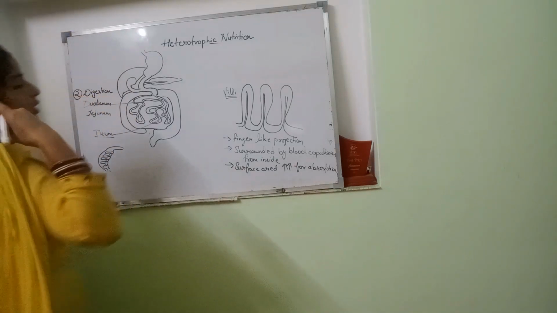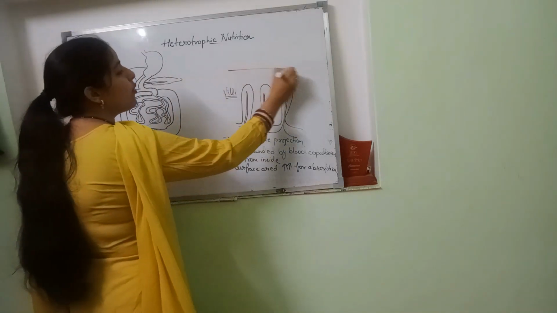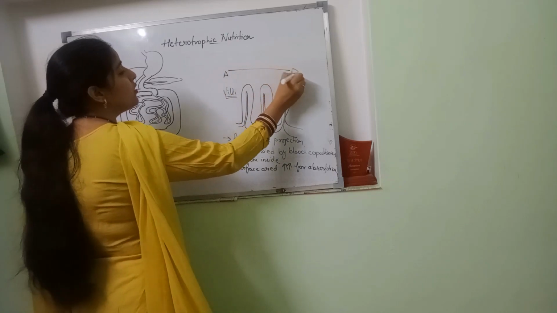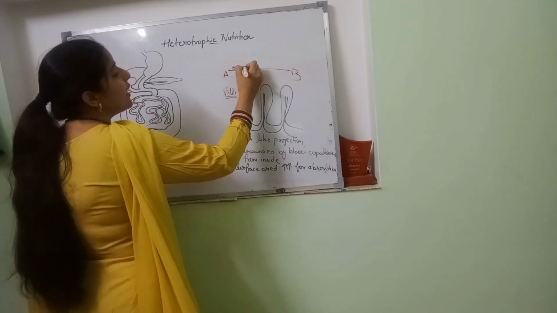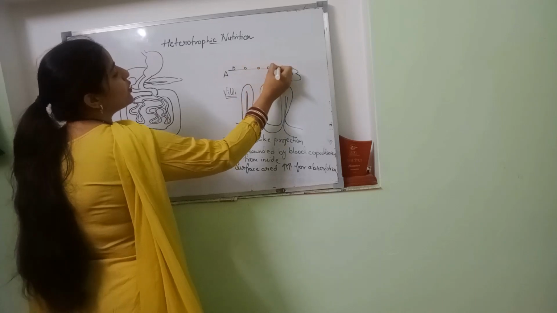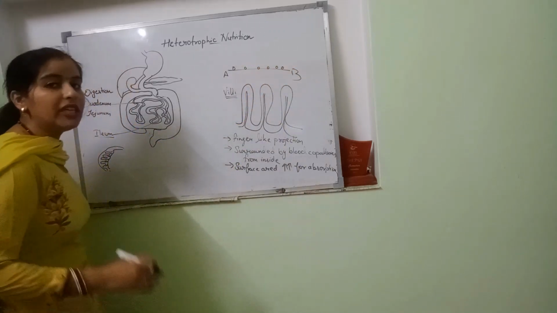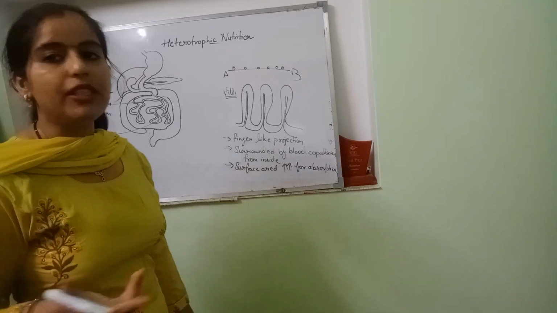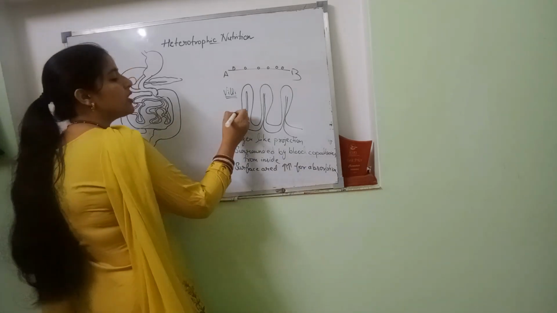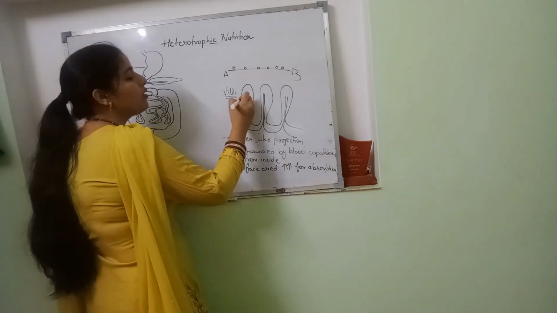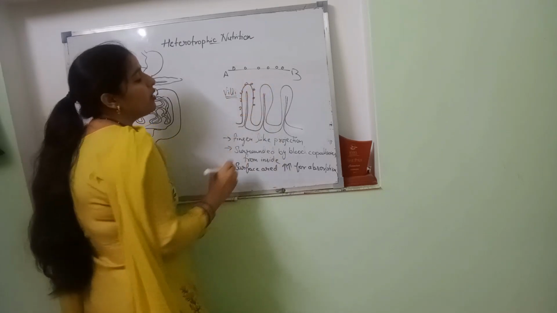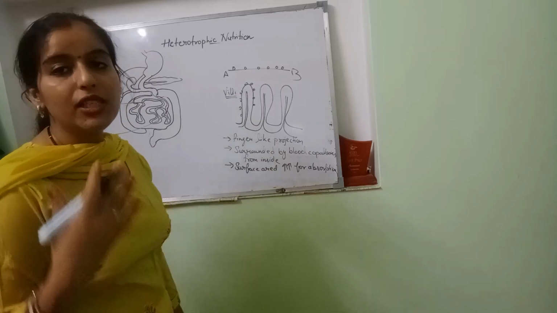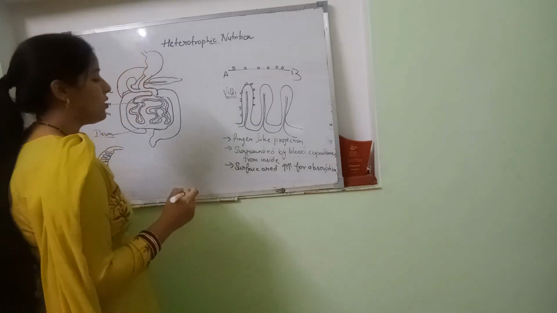So here, whatever the nutrition from the simpler particle we get, it is absorbed in the walls of the intestine. So if the food had to travel from A to B, this is the region, that will be a smaller path, and the intestine will get a very small time to absorb the nutrition from the food particle. और सभी का सभी कहाँ चला जाता था? अनडाइजेस्टेड वेस्ट में. बट यहाँ पे फूड को कैसे कितना सारा डिस्टेंस ट्रैवल करना पड़ेगा? बहुत सारा. Okay, and in the meantime the intestinal wall gets much time to absorb the nutrition.